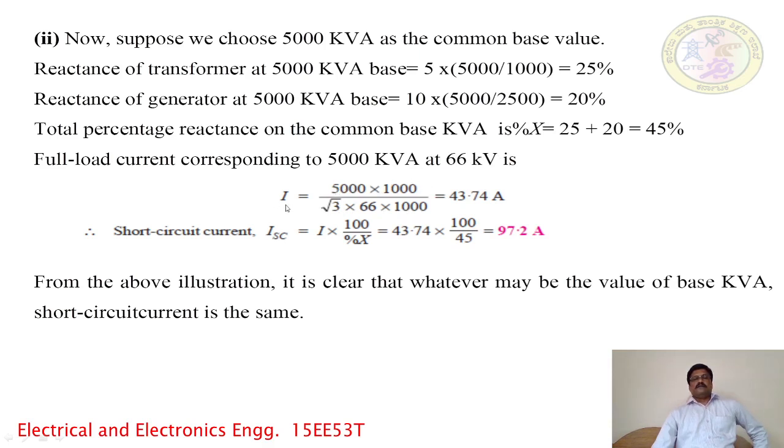Therefore I is equal to 5000 into 1000 divided by root 3 into 66 kV, which is 43.74 amperes. Again the short circuit current for the choice of 5000 kVA common base kVA value is